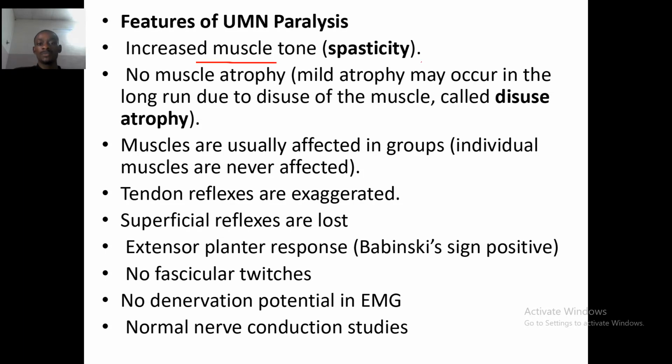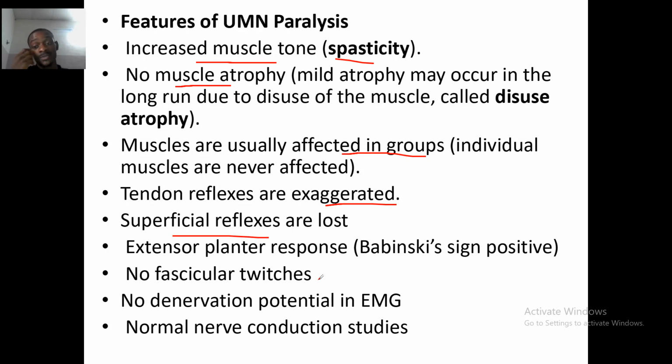There's an increase in muscle tone, that's spasticity. There's no muscular atrophy, or mild atrophy may occur in the long run due to disuse of the muscle, called disuse atrophy. The muscles are usually affected in groups. Tendon reflexes are exaggerated. The superficial reflexes are lost.